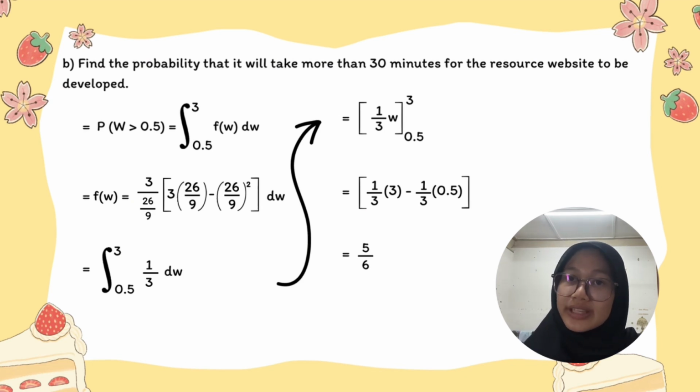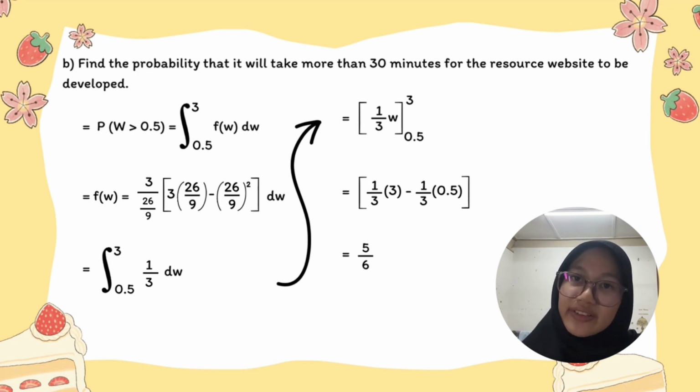So we integrate the density function of W, or f(w), with the limit of 0.5 to 3. Before we integrate it, we need to simplify the function f(w) and we know that the constant value of y is 26 over 9. So we just substitute the value into the function.